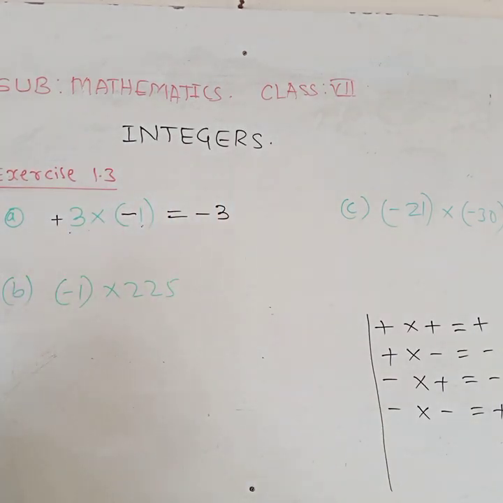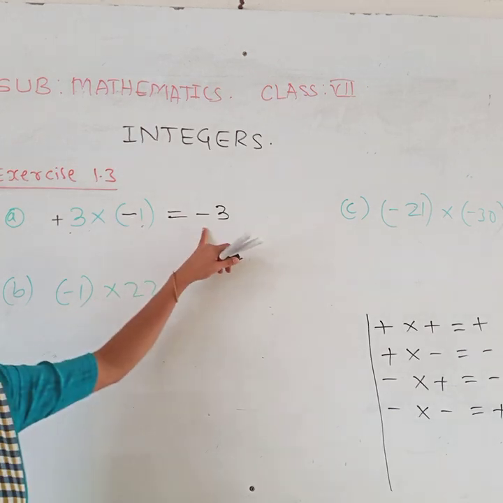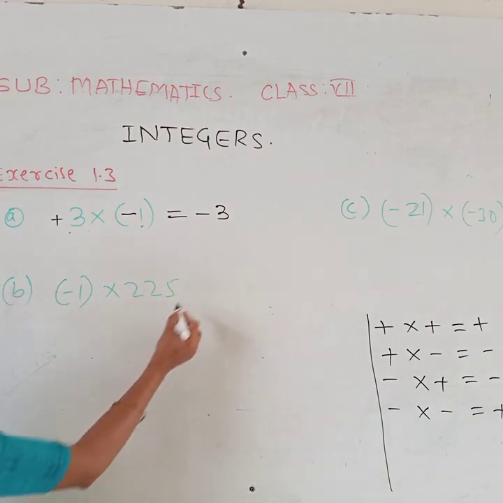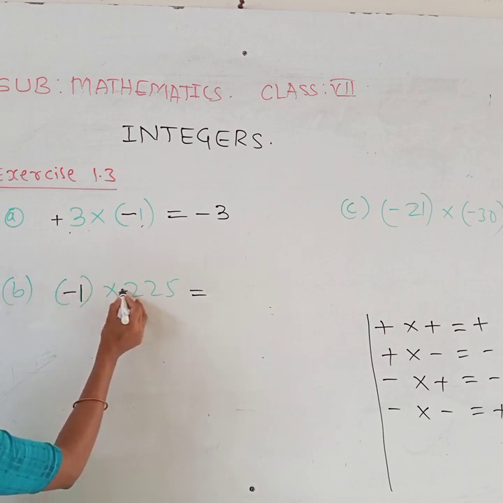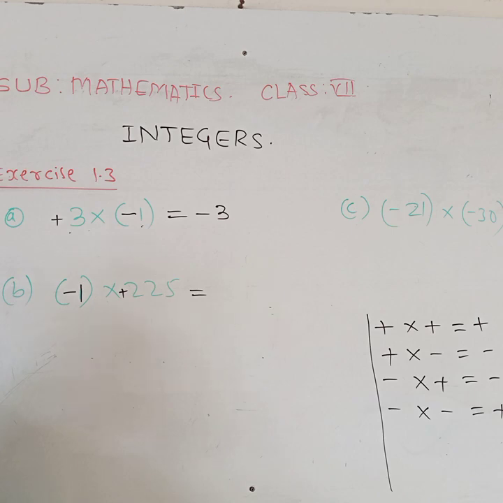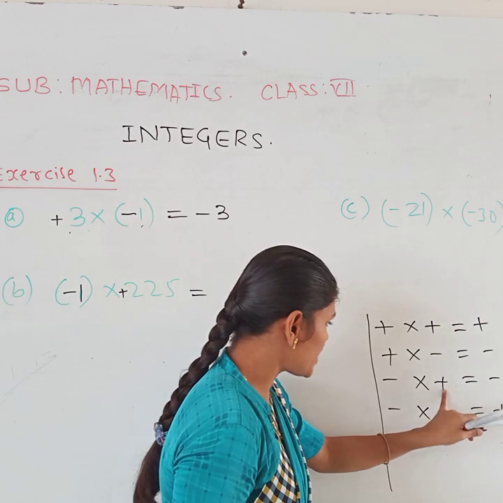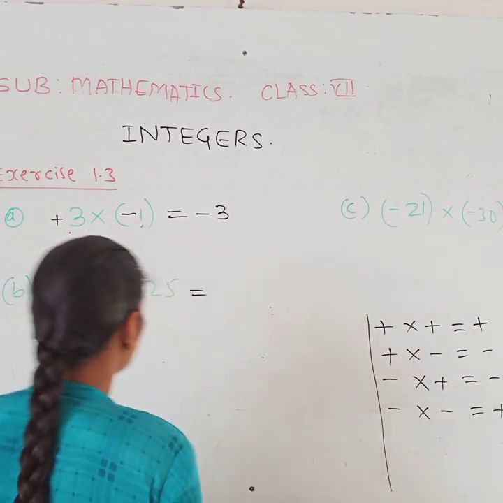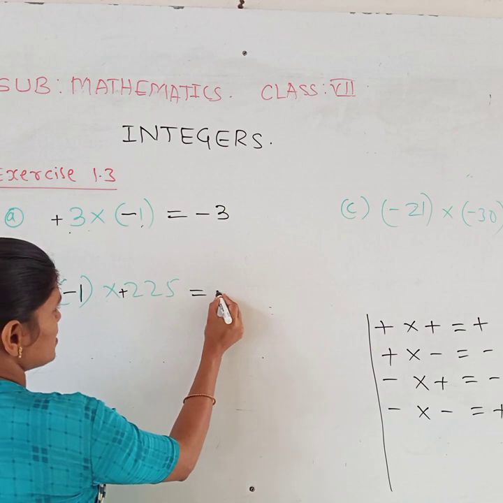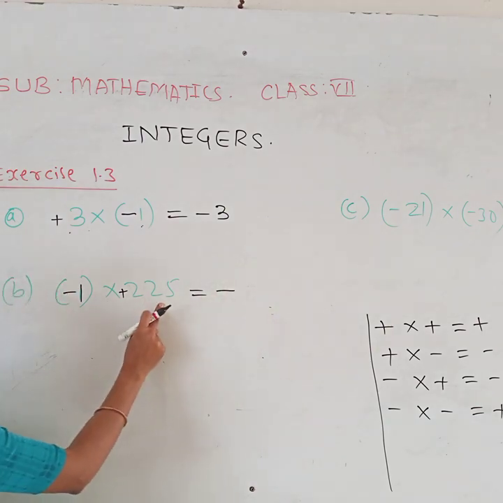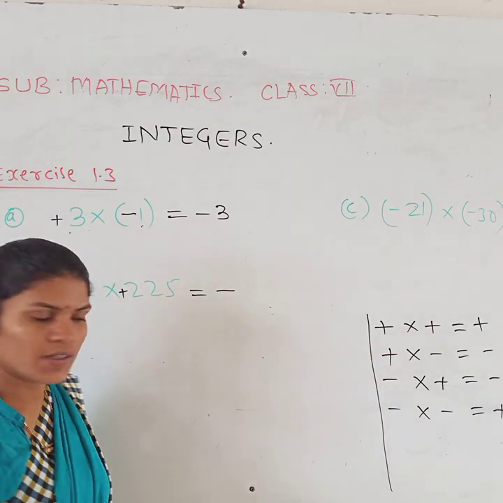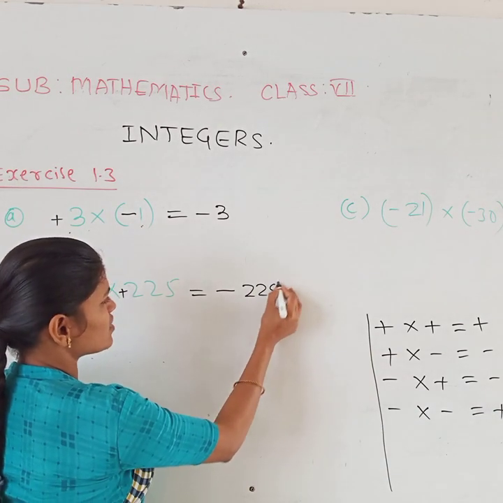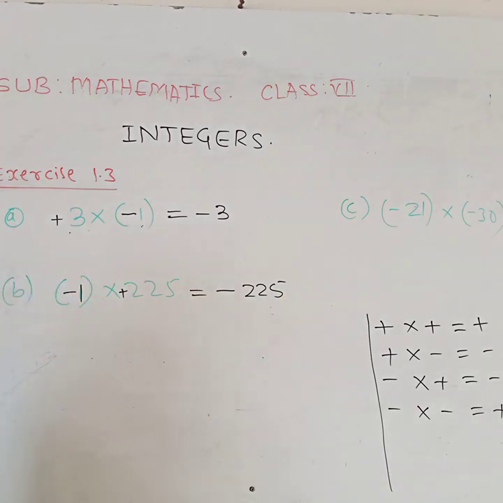So the product of plus 3 and minus 1 is minus 3. Same way, minus 1 into plus 225: minus into plus is minus, and 1 into 225 is 225 itself. So your answer is minus 225. Clear?